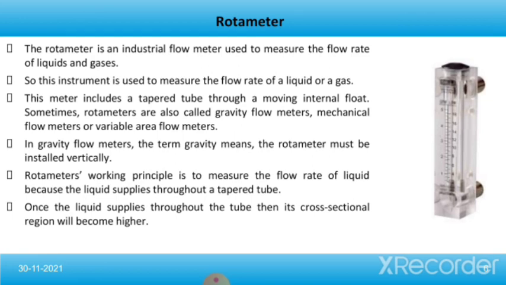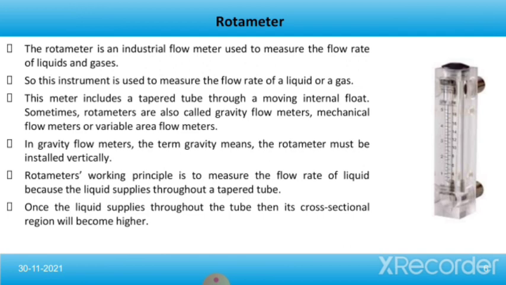Now we'll talk about the rotameter. This is the first type of variable area flow meter. The rotameter is an industrial flow meter used to measure the flow rate of liquids and gases. This instrument is used to measure the flow rate of a liquid or a gas. This meter includes a tapered tube with a moving internal float. Sometimes rotameters are also called gravity flow meters, mechanical flow meters or variable area flow meters.